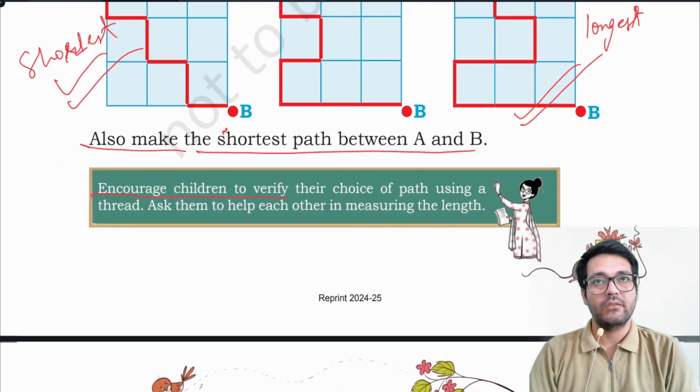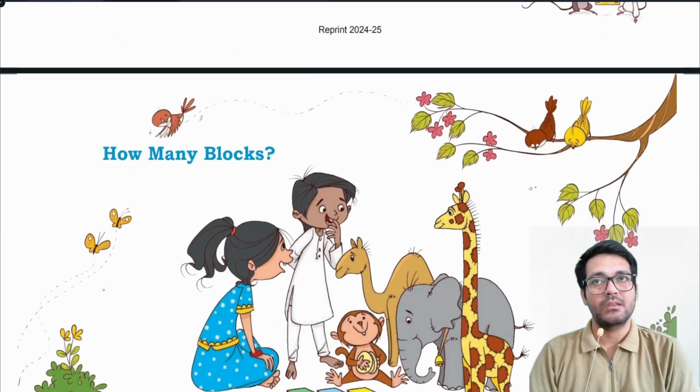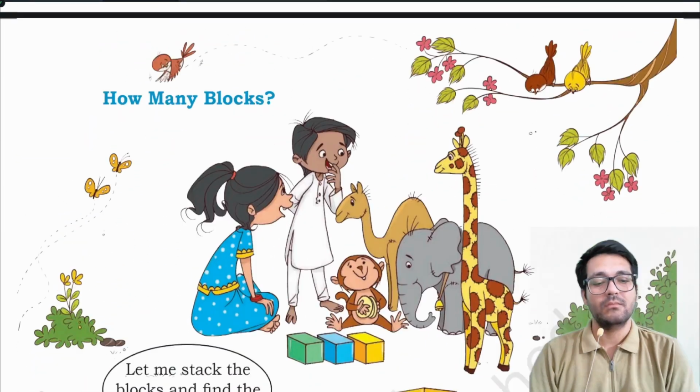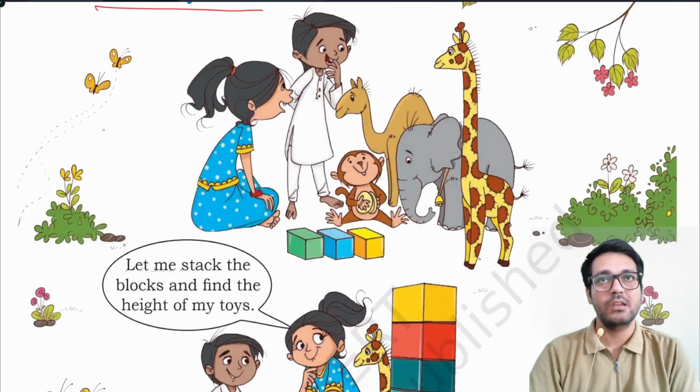Encourage children to verify their choice of path using a thread. Ask them to help each other in measuring the length. That was the note to the teacher. How many blocks? Here a heading is given. How many blocks? You can see two children are playing with toys and blocks.